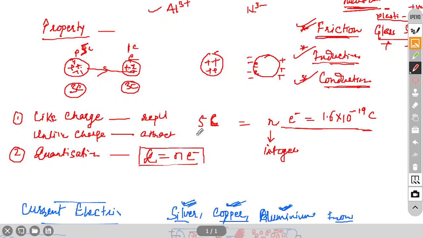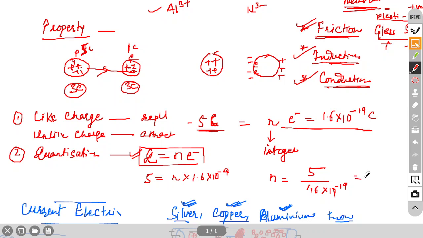Now, suppose one example, I think one question is there in your book. Suppose you have 5 coulomb negative charge. How many electrons are present in that 5 coulomb? That you have to find. From this formula you can find. At Q you can write 5, N we have to find, and E we have, the value of E is 1.6 into 10 to the power minus 19. So now you can find the value of N. N is 5 by 1.6 into 10 to the power minus 19.